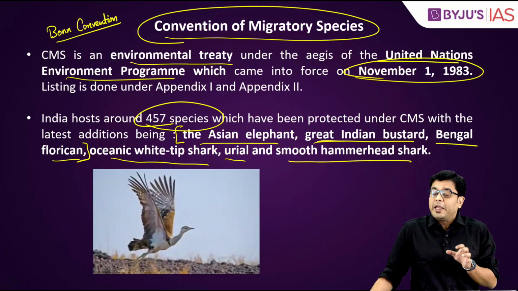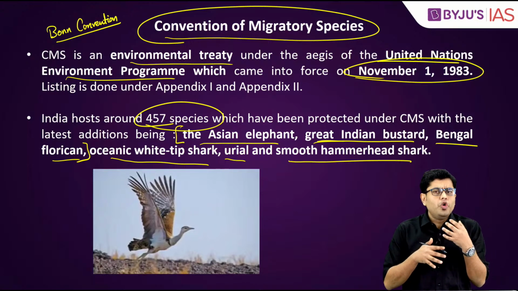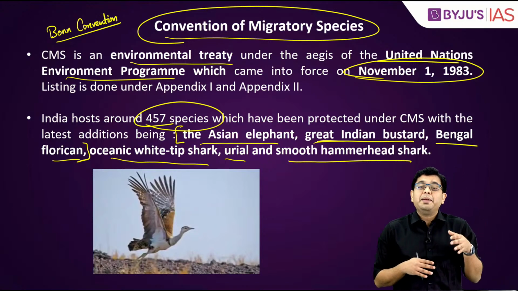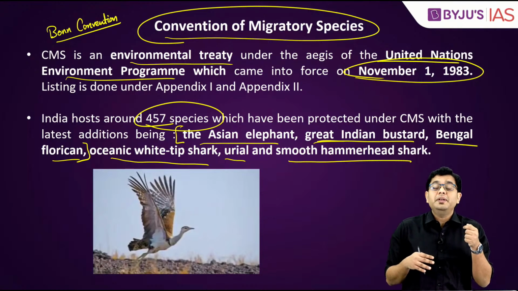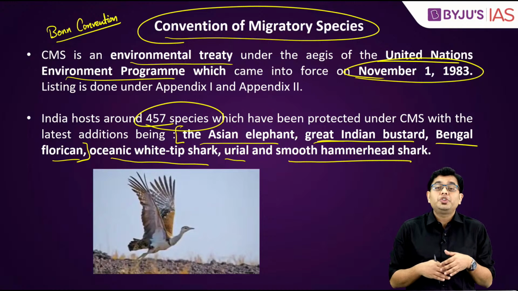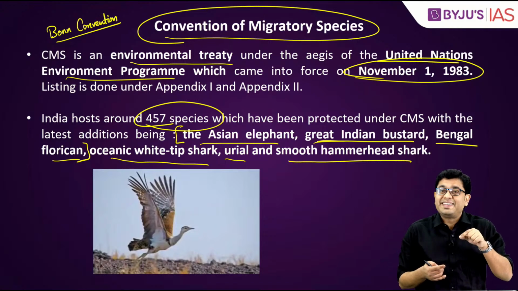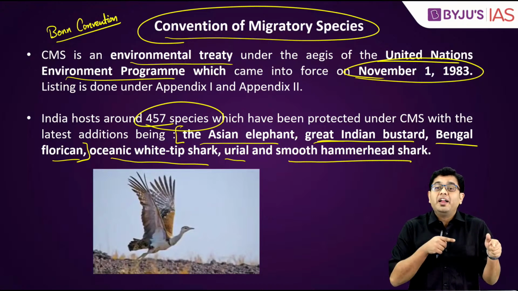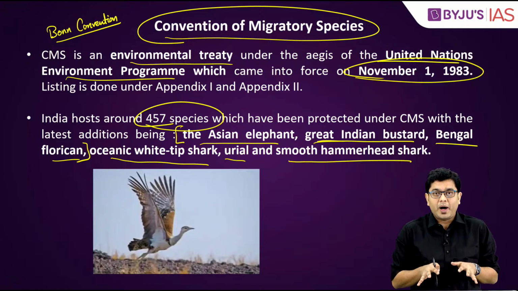How? Because when you talk about the Asian elephant, particularly in the region around the northeastern part of the country, oftentimes these elephants can migrate into the region around Myanmar or sometimes even Bangladesh. Even though very rarely they venture into Bangladesh, but they often can. Similarly, from the region of Assam, oftentimes the elephants enter into Bhutan. So there's a transboundary migration, and that is why conservation is required.